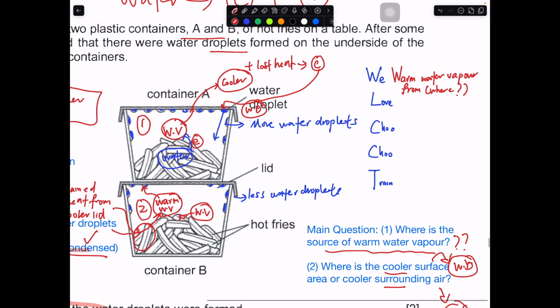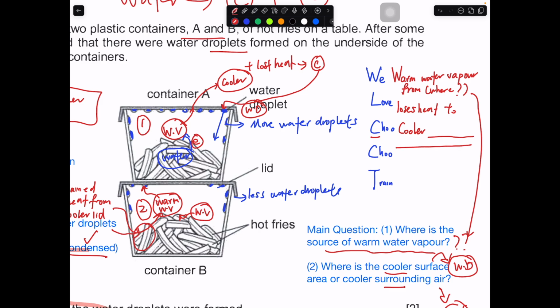That's why the first question comes in. So what happened? It actually loses heat to what? To another C, cooler surface area or surrounding air, depending on the question. Then the third part is it condenses into your tiny water droplets. So with this kind of answering, or what some may call an answering technique, we use WLCCT. I feel that it's easier for you to do it in this way.